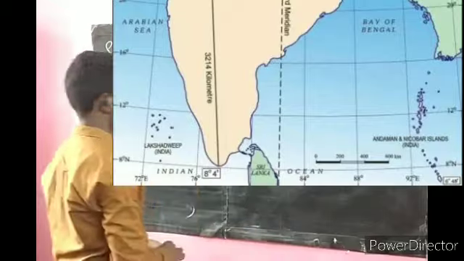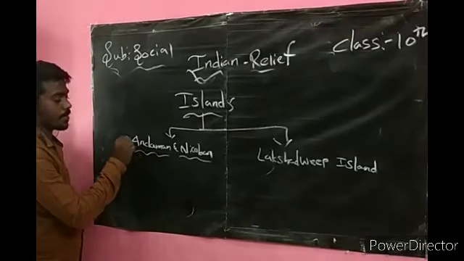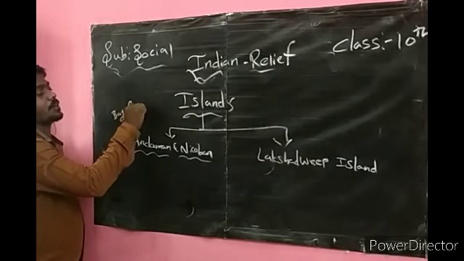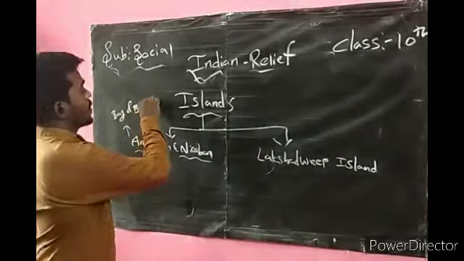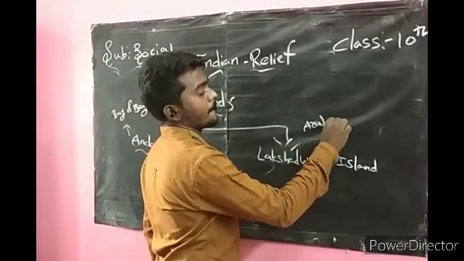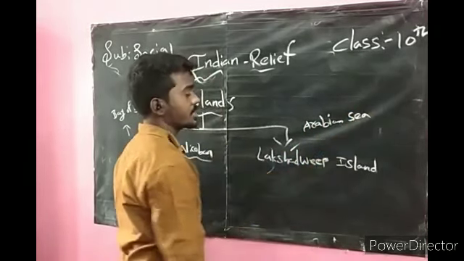Island. Andaman and Nicobar are present in the Bay of Bengal. Lakshadweep is present in the Arabian Sea.